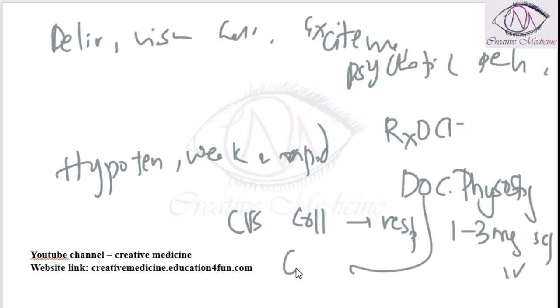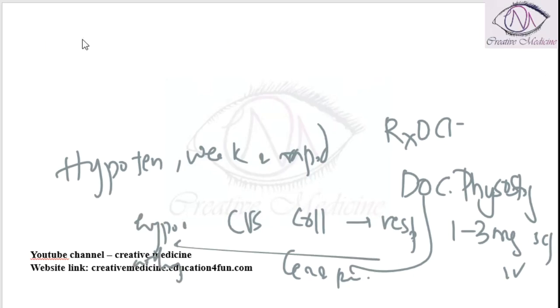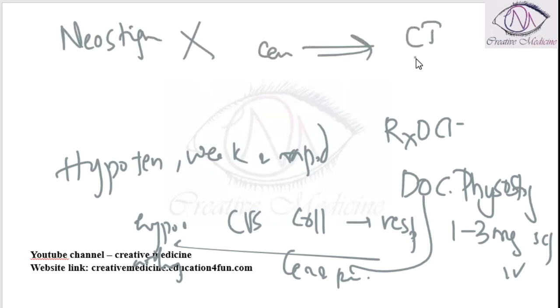It will antagonize the central and peripheral effects, and thus it is found to produce hypotension and arrhythmias in some cases, whereas neostigmine does not antagonize the central effects, and thus neostigmine is contraindicated.